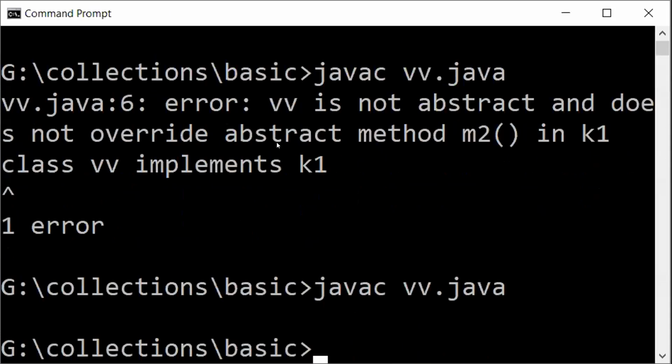So it was telling earlier that it is not an abstract method. Now I told that class VB, I have set it to be abstract. Abstract in the sense the implementation of the class is not complete, it's an incomplete implementation. So how did I fix it? By using the keyword abstract. Now you may be asking, yes madam, somehow you have fixed it using an abstract class, but who will provide the implementation for M2? M2 implementation is not provided. So how can we handle that? I'll modify the same program and show you how you can handle it.